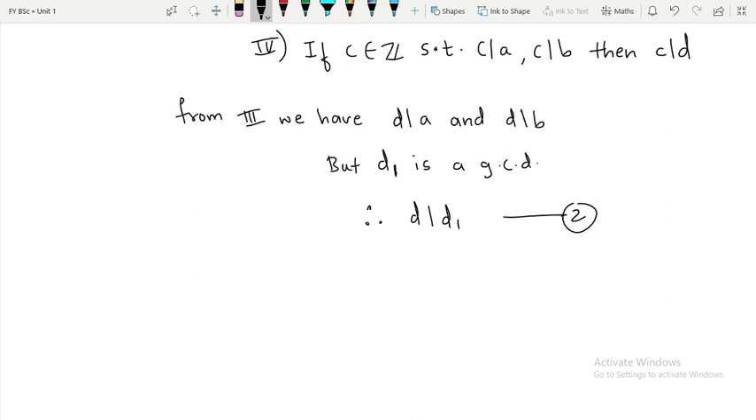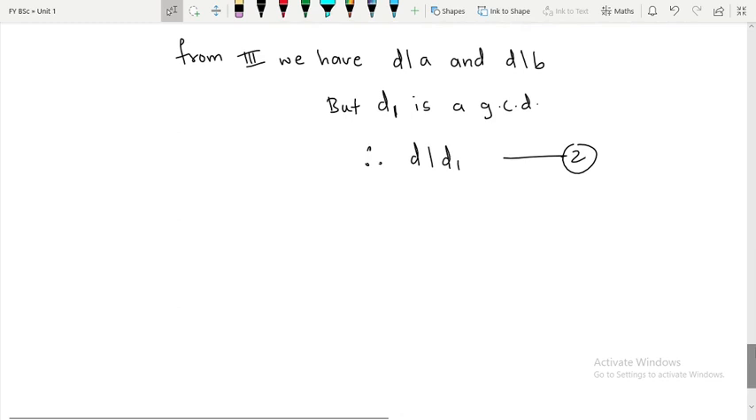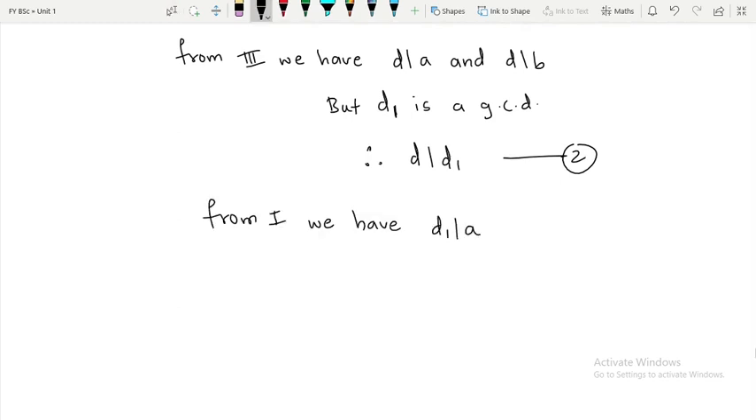Okay. By using same logic, from 1, what are you having? From 1, we have D1 divides A and D1 divides B. But D is the GCD of A and B. Therefore, what can you say? Now, what does it imply? This implies that D1 is a common divisor of A and B. But we already know that D is a GCD. So, what should happen? D1 should divide D.